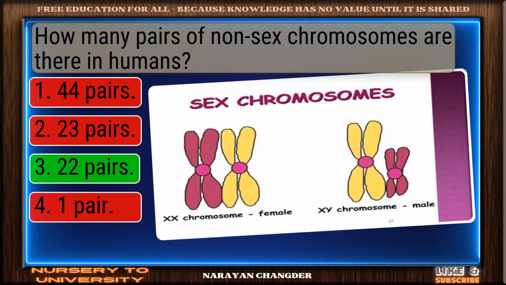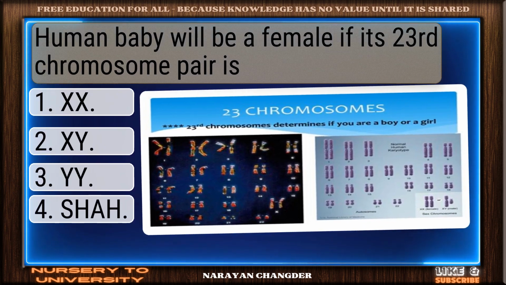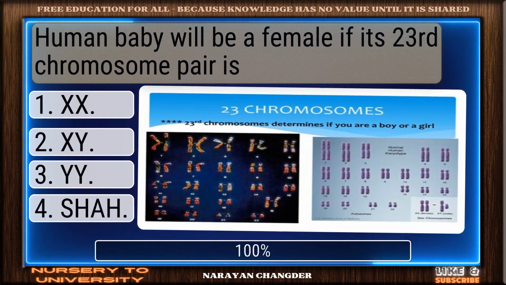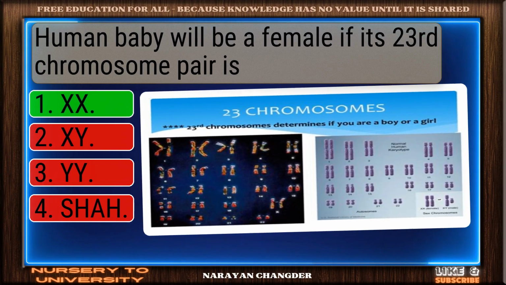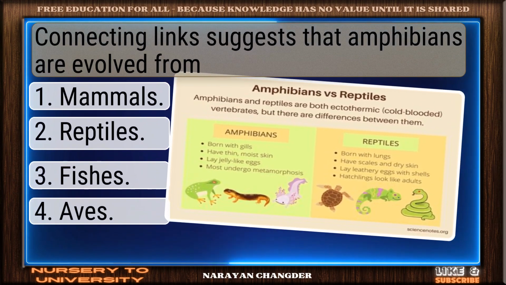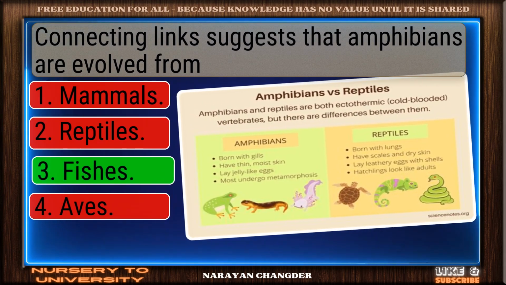Good thinking. 22 pairs is right. Human baby will be a female if its 23rd chromosome pair is... Valid point. X is true. Connecting link suggests that amphibians are evolved from... Perfect. Fishes is the one.